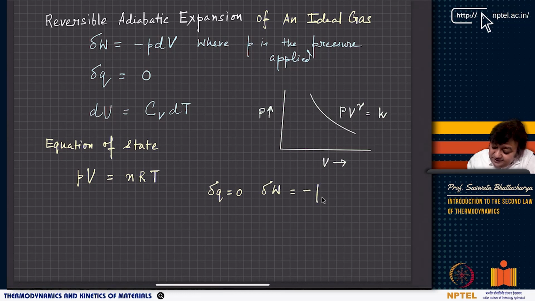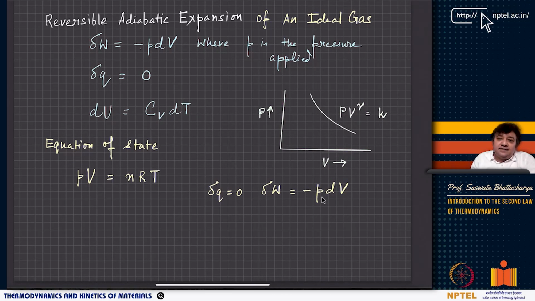Whether work is done by the system or work is done on the system, based on our convention, work done on the system is positive. So whether it is by the system or on the system, delta W is always minus PdV. In one case, if it is on the system, P is the external pressure and dV denotes the decrease in volume, so that's negative, which is why I put a negative sign.